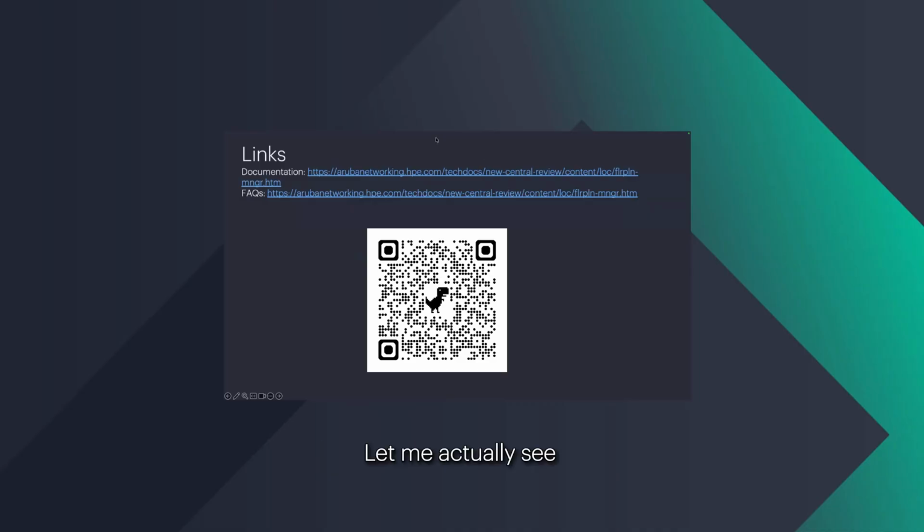Let me actually see what the questions are. We have a few questions here. I think some of them we can probably take live. So the first one: do we need 4 APs per floor or per building? That's for autolocate, it's 4 APs per floor. Autolocate works at a floor level. Yes, we'll be posting the recording as well, so I'll answer that one.